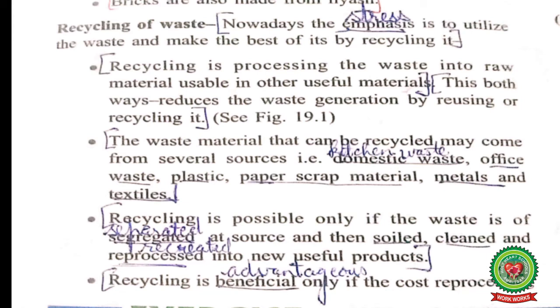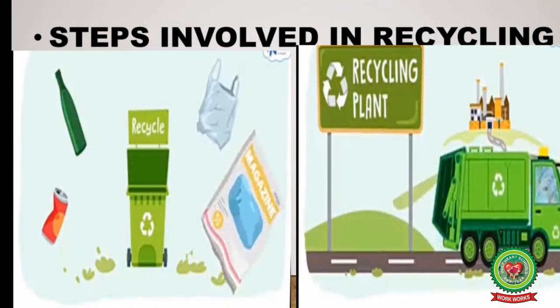Recycling is beneficial, that is advantageous, only if the cost of reprocessing is covered. Now, let us go through the various steps involved in recycling. First of all, you people throw the recyclable waste like glass bottles, tins, your poly bags, your old newspapers, magazines into the recycling trash bin.